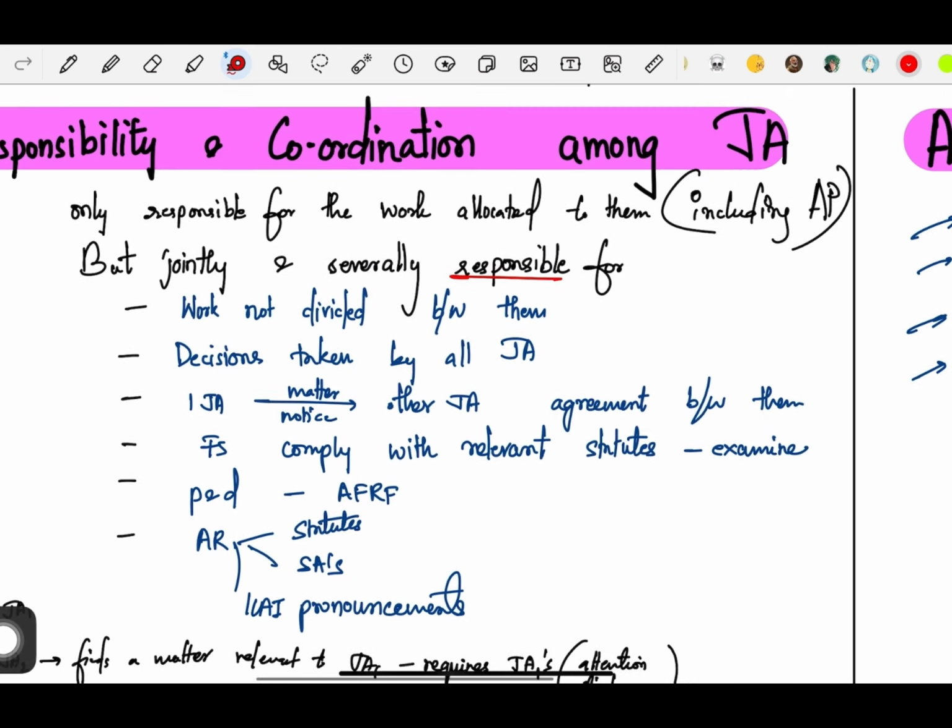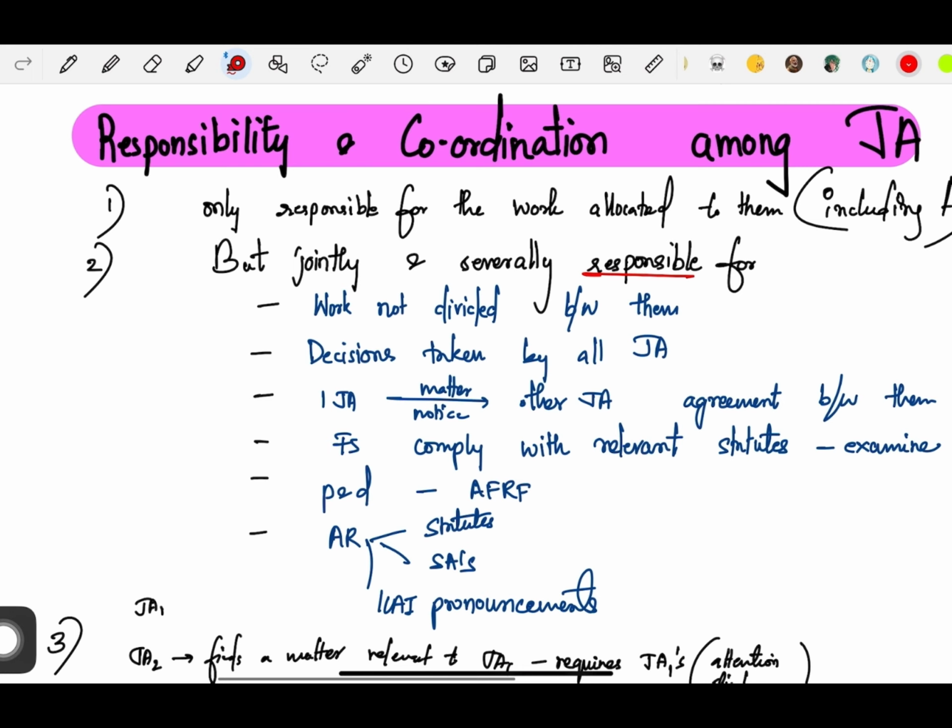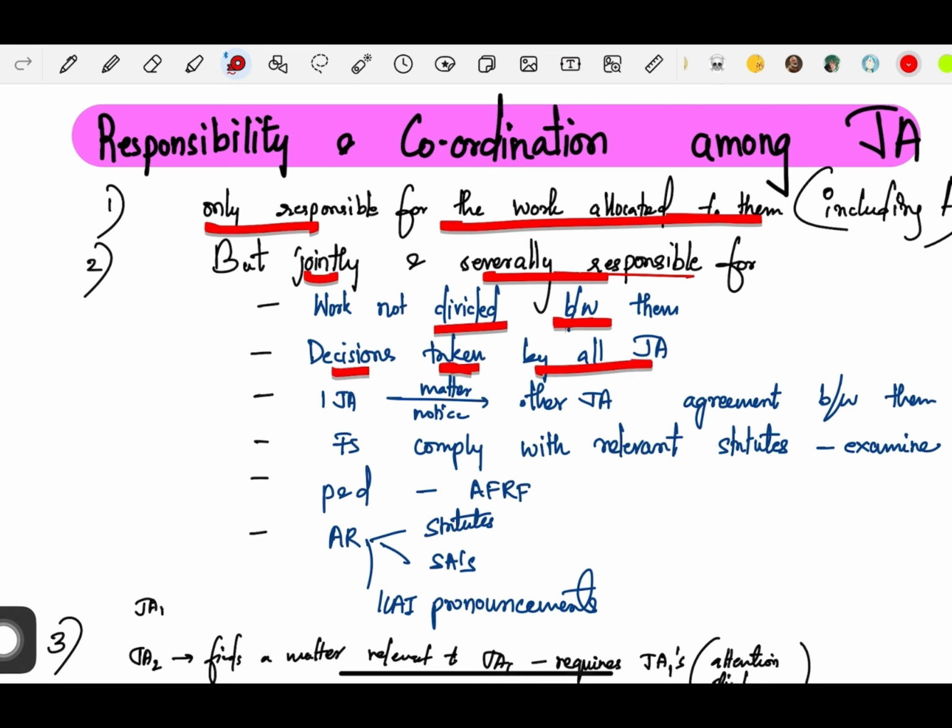Next, we have responsibility and coordination among joint auditors. In case of joint auditors, they are first responsible for the work that is allocated to them. They're not only responsible for the work allocated to them, but they're also jointly and severally responsible for the work that is not divided between them as well. First, whatever work is allocated to you, you are responsible for that. But apart from that, you're also jointly and severally responsible for the work that is not divided between them. You're responsible for the decisions which are taken by all the joint auditors.